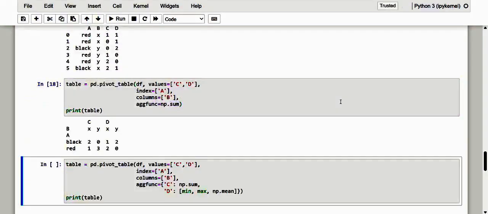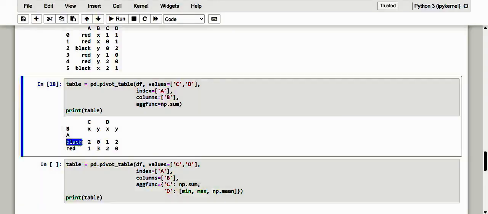You can extend this also, but anyhow, kindly take note of what happened. It is done with black and red, and the summation has been done according to C and D, and towards the index of A and B.